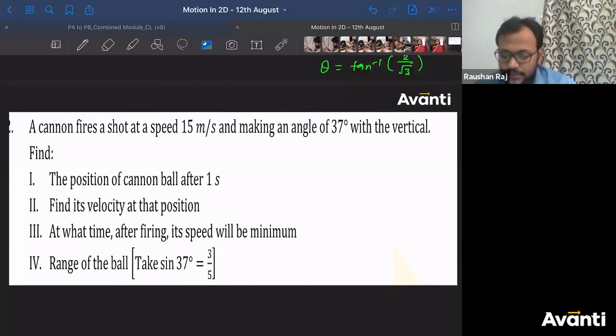A cannon fires a shot at a speed of 15 meters per second, making an angle of 37 degrees with the vertical. Find the position of the cannon ball after 1 second. Second question, find its velocity at that position. Third question, at what time after firing will its speed be maximum? Fourth one, the range of the ball. ठीक है, आंसर करिए जल्दी से. Come on, guys, answer it fast.